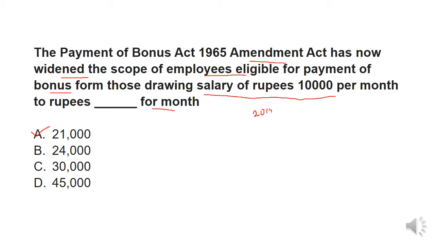Before 2015, the eligibility for getting bonus was 10,000. So those persons who are getting 10,000 or below were eligible for getting bonus, right? But after 2015, the slab has been increased to 21,000. So those persons who are getting even 21,000 or below are also eligible for getting bonus. So remember this one. Move to the next question.